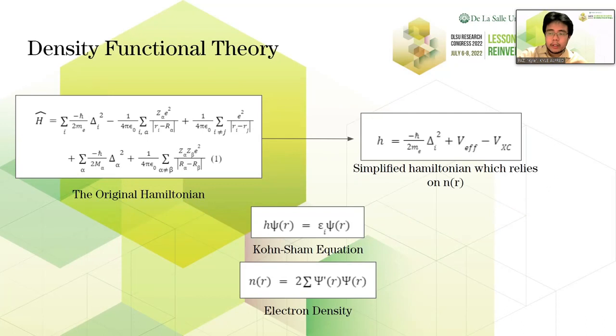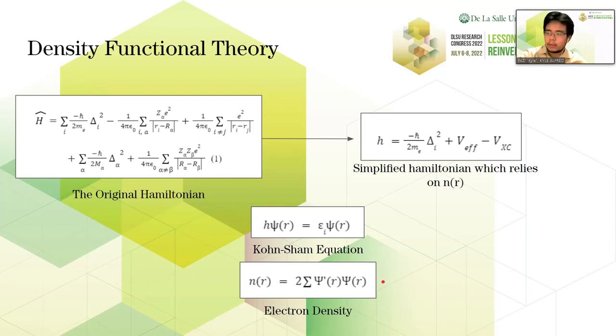Here's the flowchart of density functional theory. First, we start with the original Hamiltonian, and then we simplify it using the approximations I said earlier. And then using the simplified Hamiltonian, we solve for the Kohn-Sham equation, which yields the psi of r, which is the wave function. And using the wave function, we solve for the electron density.